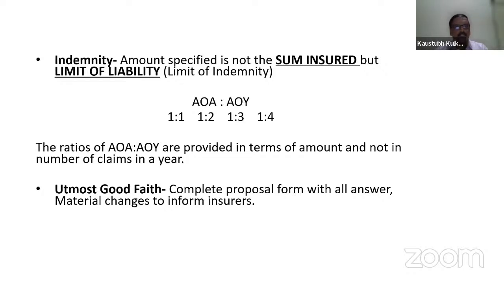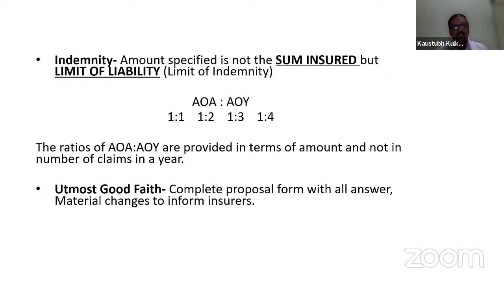Utmost good faith. Now, since we are on the principles of insurance for liability, utmost good faith is a very important factor, because the proposals for liability are to be scrutinized thoroughly, and these are to be given for our valued customer. So complete the proposal form with all answers.